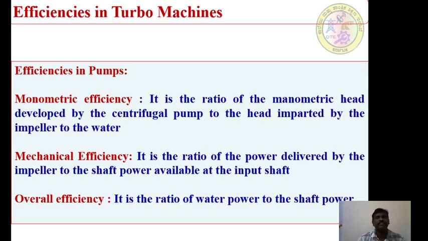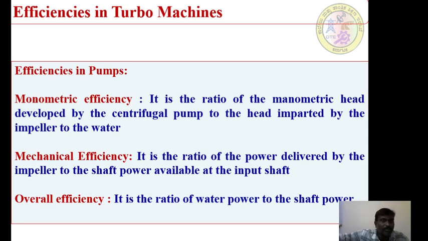One is the manometric efficiency. It is the ratio of manometric head developed by a centrifugal pump to the head imparted by the impeller to the water. Very, very important concept, right? Because a centrifugal pump is a pump which works against a particular head. So the head which could be delivered, or the head against which the centrifugal pump is working, is nothing but a manometric head.